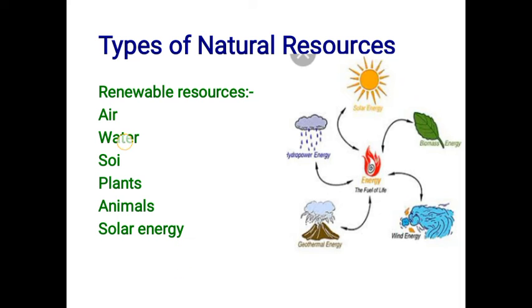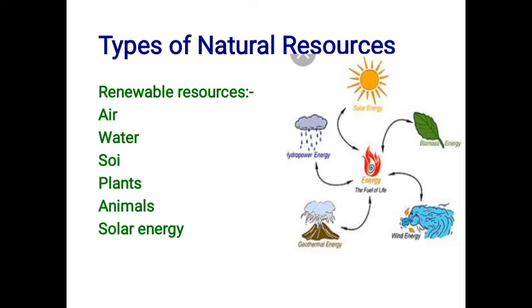Air: all living things need air to live. Moving air called wind is used to generate electricity. Air is used to generate electricity in a wind farm using wind turbines. The Muppandal wind farm in Tamil Nadu is the largest in India. There is one wind farm, Muppandal in Tamil Nadu, that is the largest in India.